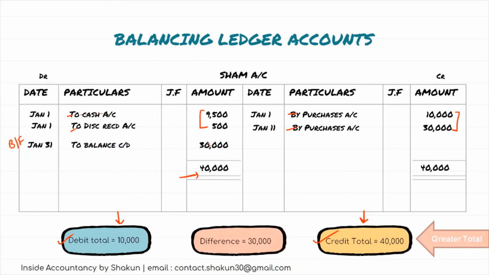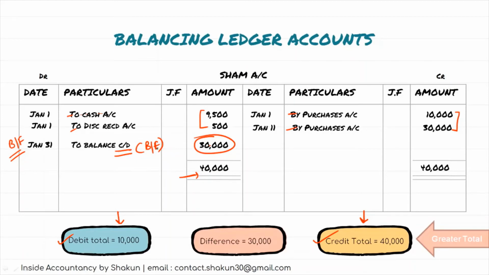So that means this is our balancing figure. The balancing figure is on the side which is having a lesser total. So this is the balancing figure, that is 30,000. Now this is the balance carried down because we just calculated this balance and we have to carry it down to the next accounting period.